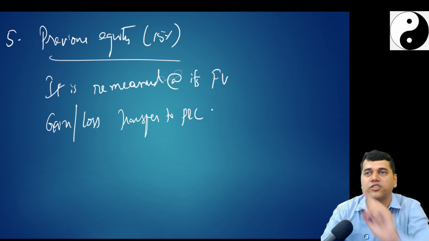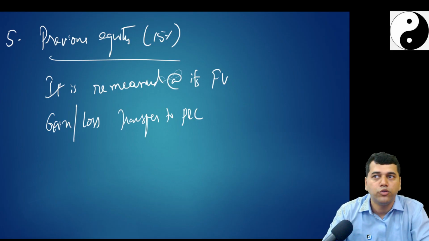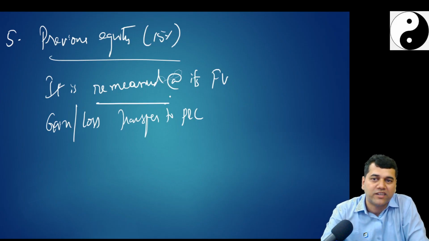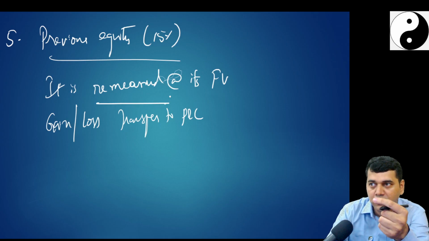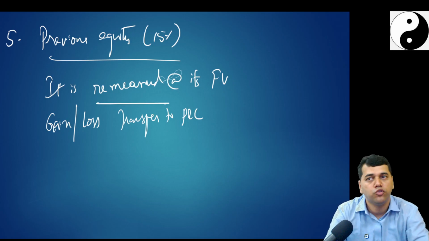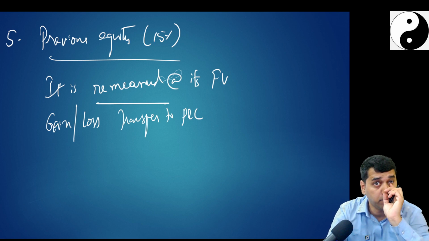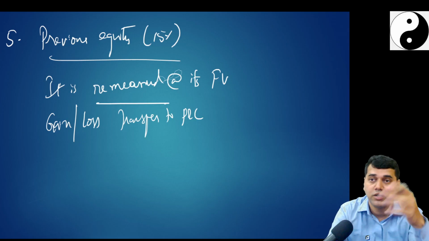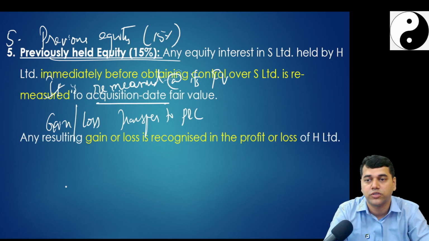This already we discussed today morning. The moment you have got step acquisition, you have to use that word called a remeasurement, and the gain or loss should be transferred to the P&L. Yes, that's it. A fine note you may have to give if the same question comes. If another question comes, I will show you based on this, they may change the question.